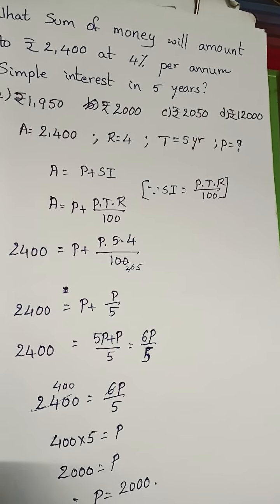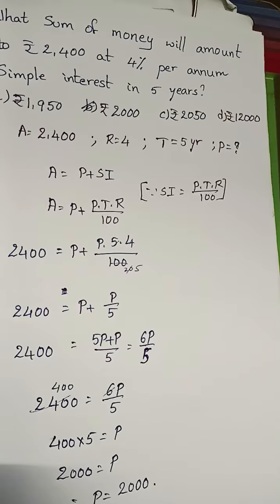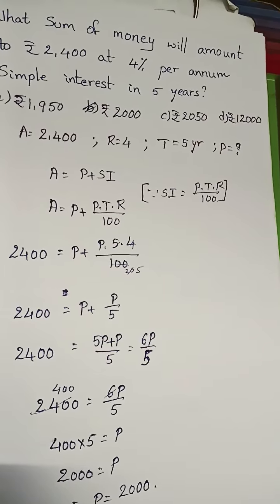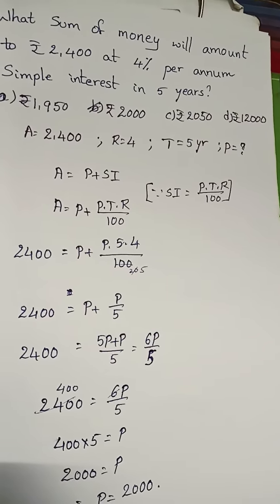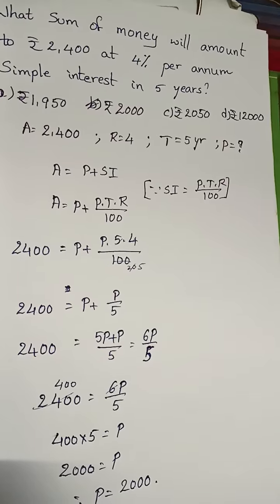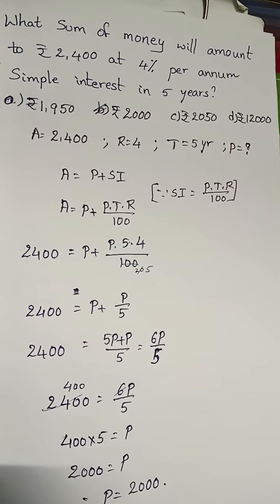Now multiply. 400 into... the 5 that is dividing on this side comes to the other side and becomes multiplication. So 400 into 5 is equal to P. So 400 5s are 2000. 2000 is the principal. It is in option B. Thank you.